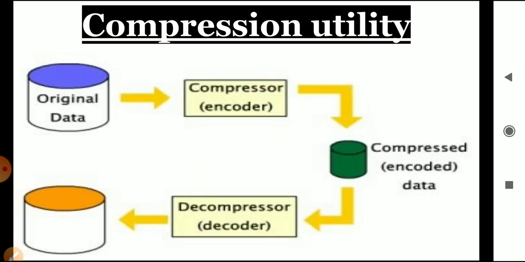Now the next one is compression utility. What is the meaning of compression, children? Compression means resizing something. So in computers we use the compression utility to compress our data so that we can efficiently use the storage of the computer system. So here is the example.